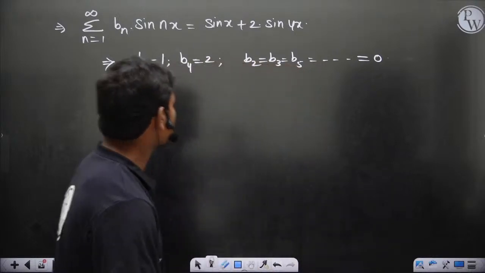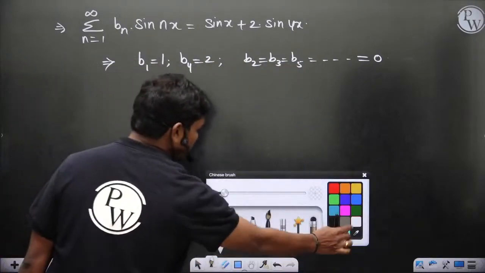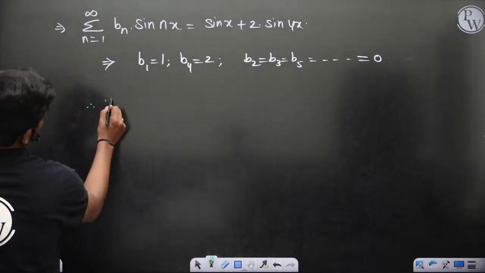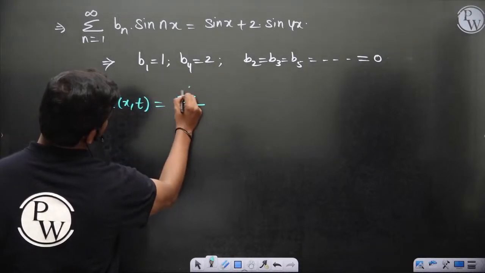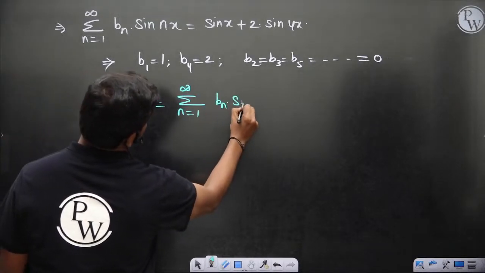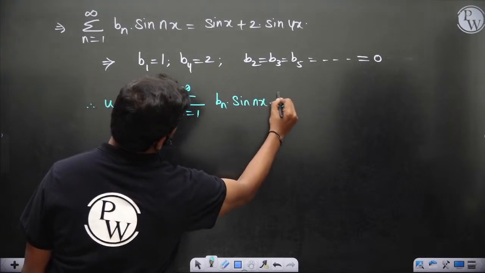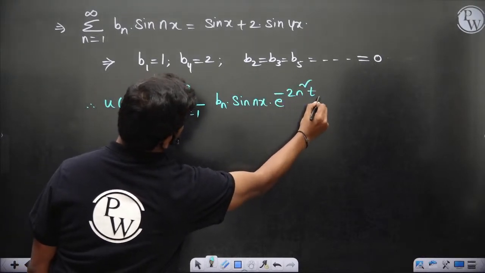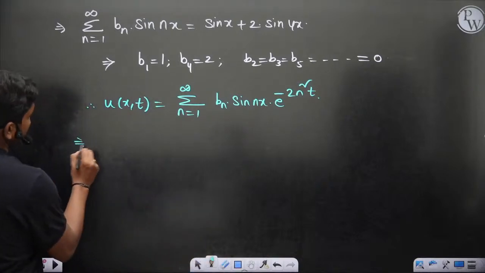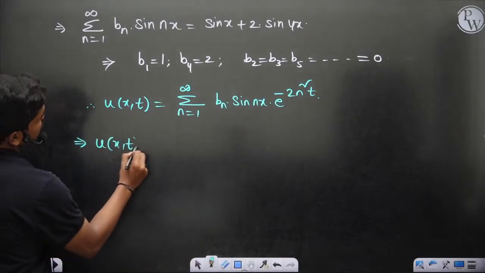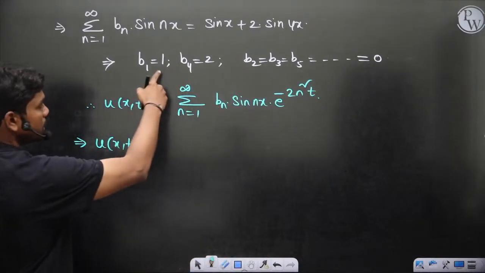Okay, so since you figured out u of x comma t is summation n equal to 1 to infinity bn sin nx e power minus 2 n square t, this is the solution, and you figured out these values.